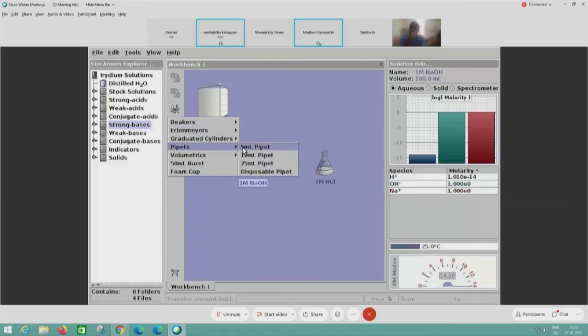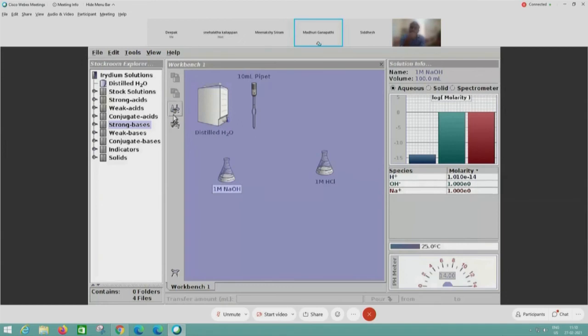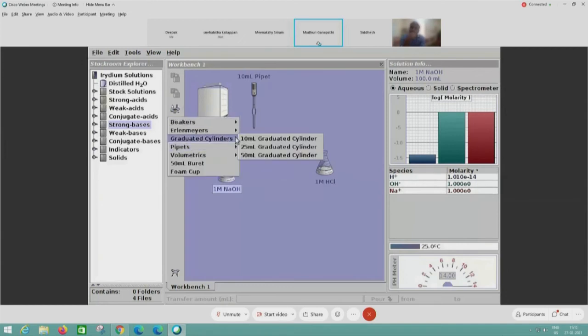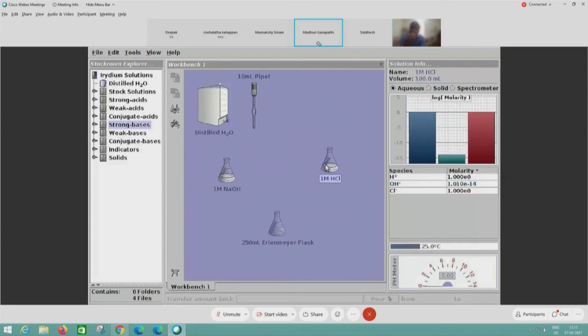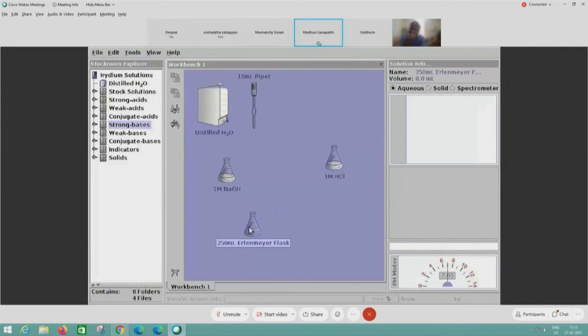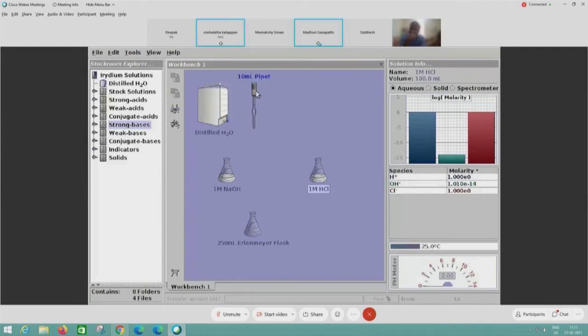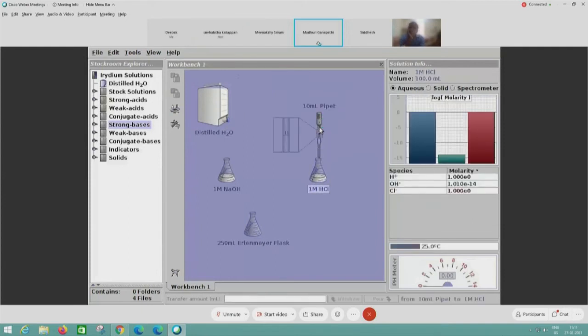I'll take a 10 ml pipette. Let me pipette out HCl and put it into a new Erlenmeyer flask. For pipetting out, you can use either significant or precise. Both will work. First I will take the significant. Let me see what error it gives. I want to show the error also, so that they will understand that this is not the correct way.